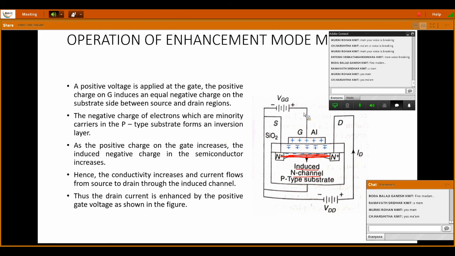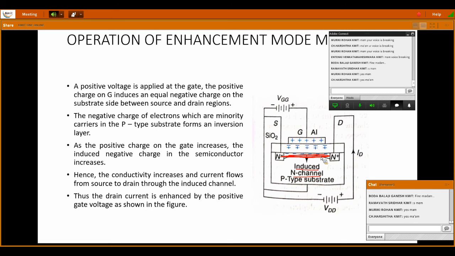This channel is present as long as the supply VGG is on. If VGG is cut or the supply is removed, the channel disappears. This point should be noted: the channel is an induced channel, not available from the start.